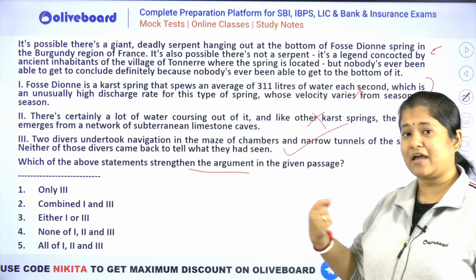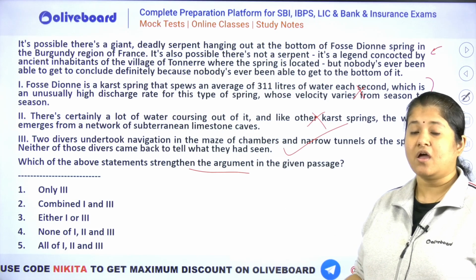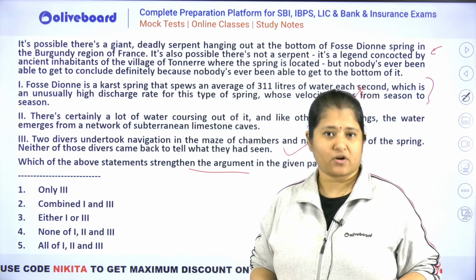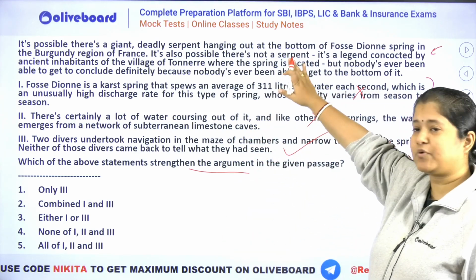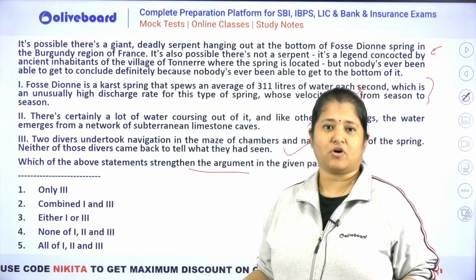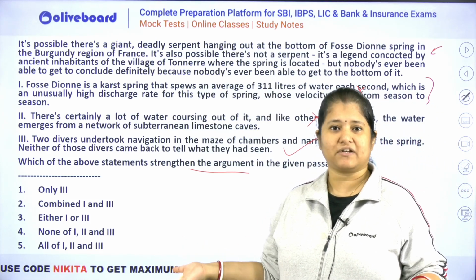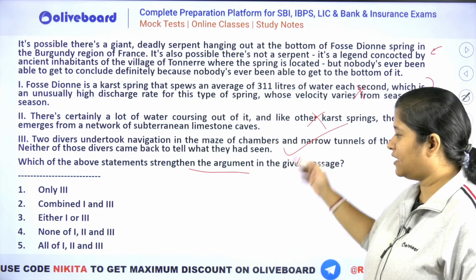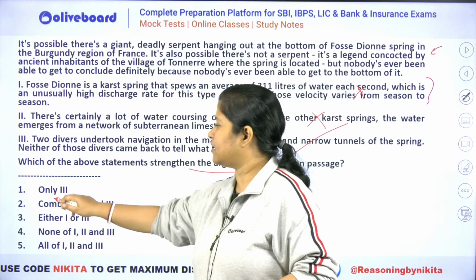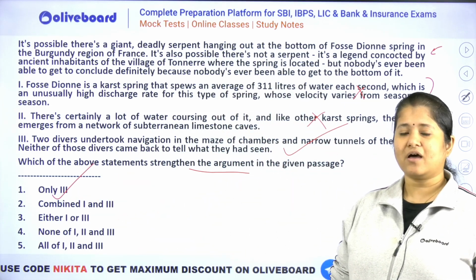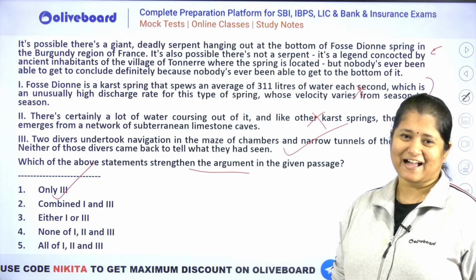This is an incident where two divers went to that particular spring, but they were not able to come back to tell whether this was true or not. Okay, so this is actually supporting the last line here, that we will never know what exists at the bottom of that particular spring because nobody ever came back. So you can see बिल्कुल सही है. So the answer has to be only 3. That is option number 1. So I hope you guys got it right. ठीक है, नहीं हुआ तो I hope समझ में आ गया होगा कि कहाँ गलती करी.